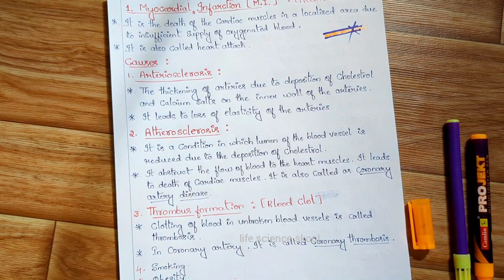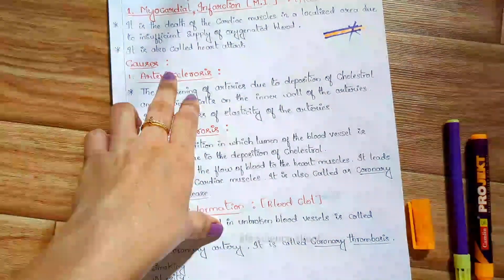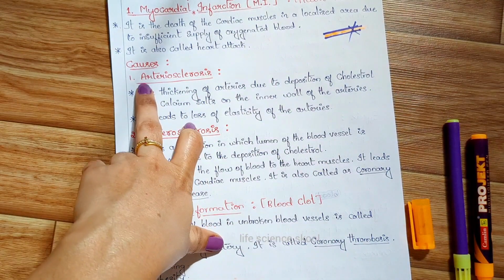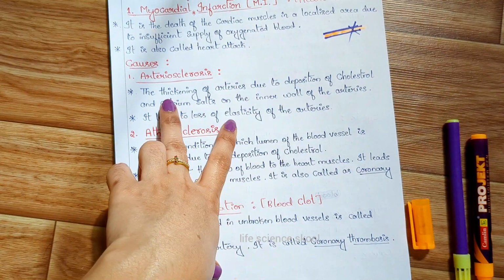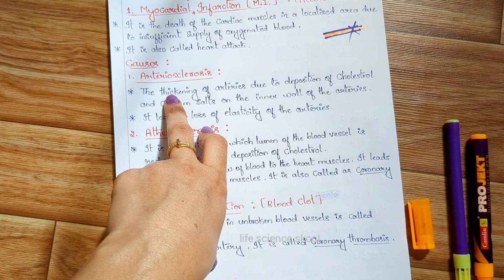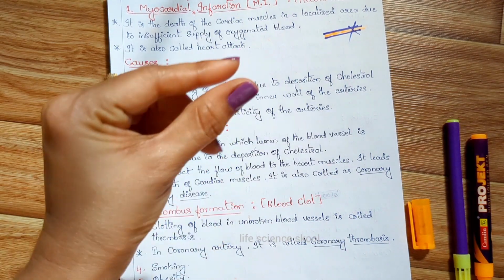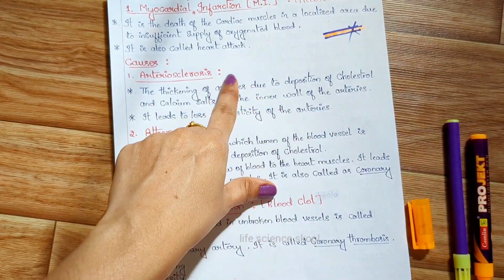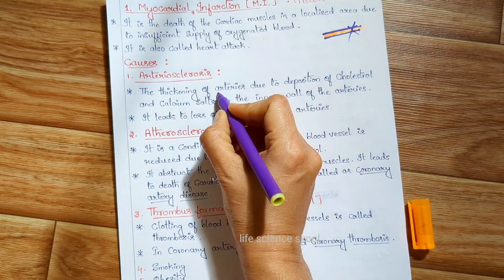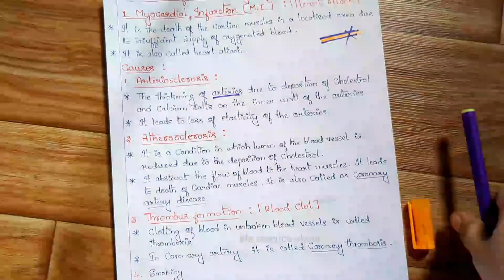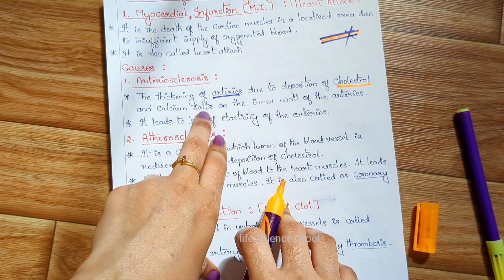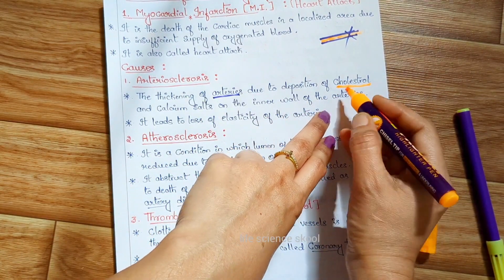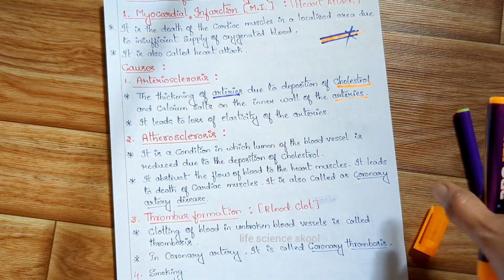What is this arteriosclerosis? By looking at the name itself, we can get to know that arterio refers to arteries. So there is something happening in the arteries. Let us look at that. What is happening here? The thickening of the arteries due to the deposition of cholesterol and calcium salts on the inner wall of the arteries. That is called arteriosclerosis.